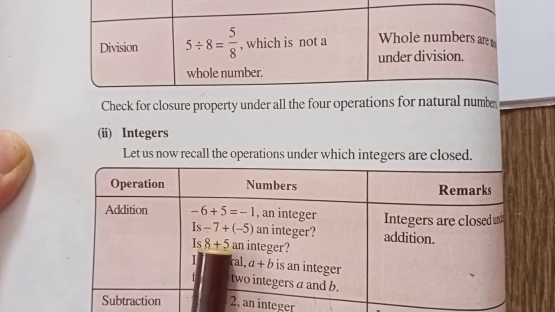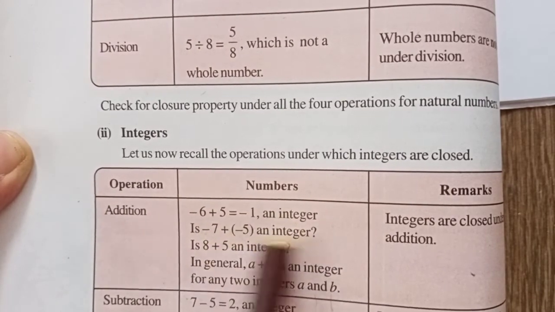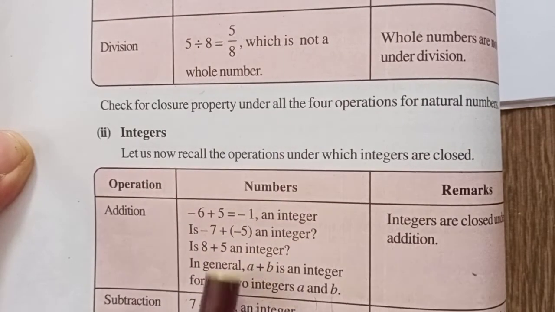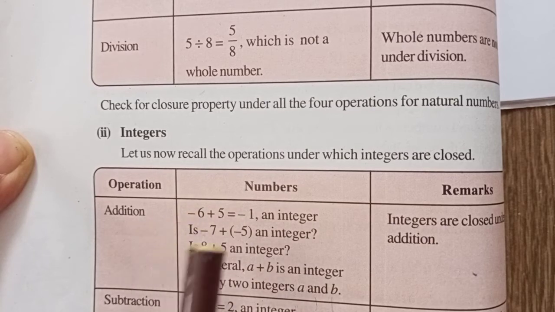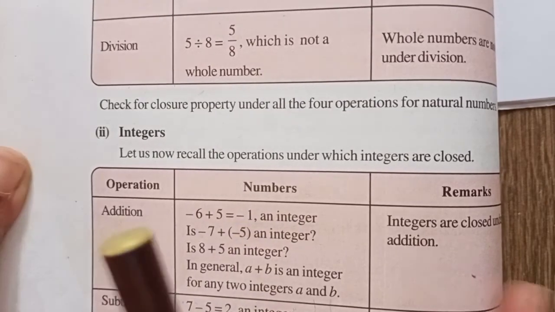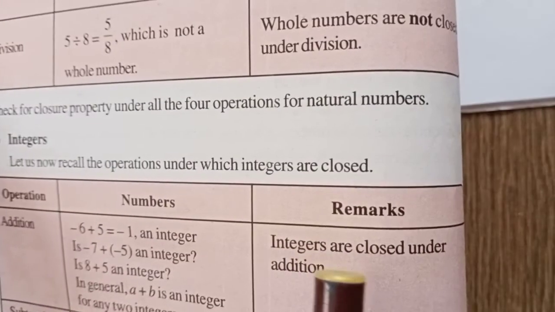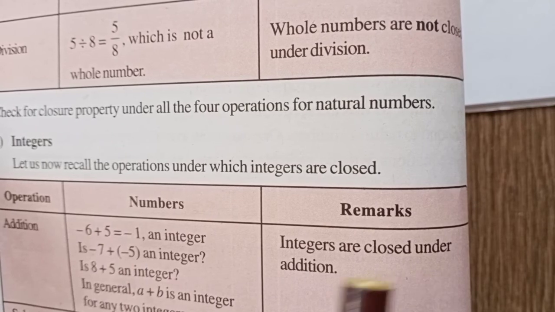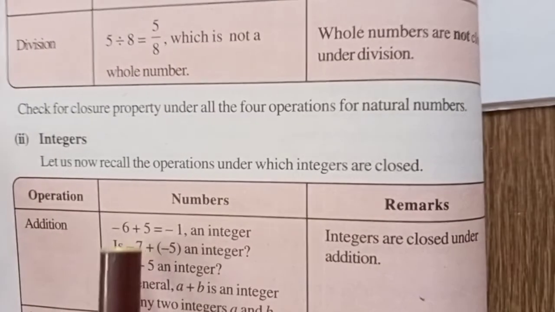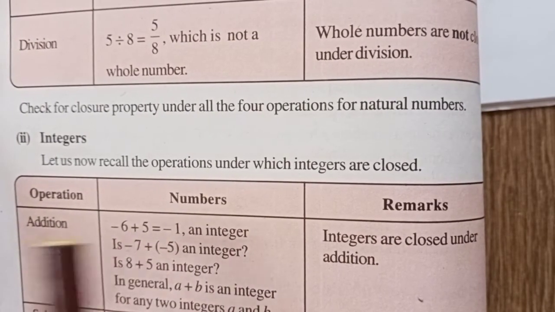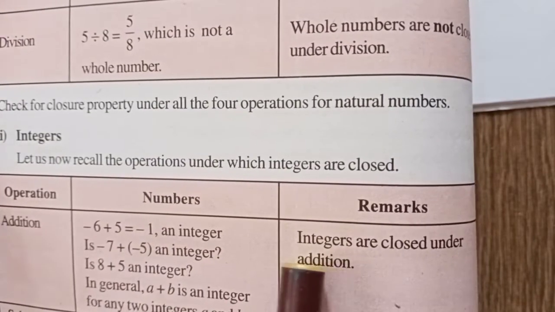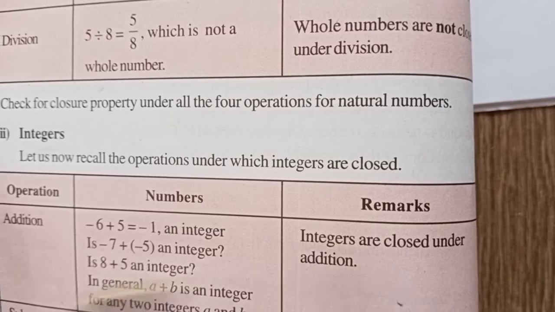So in the same way, you try with two other examples. They have given these. You take your own integers, try with them, put that here. No need to write all this. You just do the addition. Show me the answer. Then you give the remark as integers are closed under addition. Why? Whenever I am taking two integers and adding them, I again got an integer as the answer. That's why I can say integers are closed under addition.